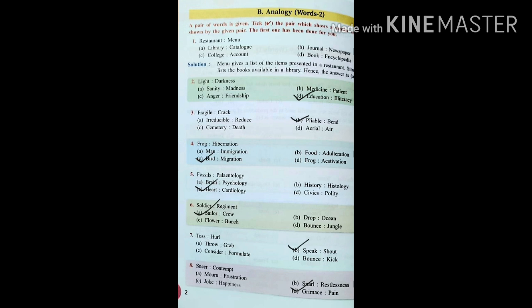Next, let us look at the seventh one. Toss, hurl. Actually, there is a quite small difference between toss and hurl. That is, when we throw something with a little force, usually that we call toss, because when we toss a coin, we usually do it with a little force only. But when we throw something with intensive force, it is called hurl. Okay, so the second one is the intensive action of the first one.